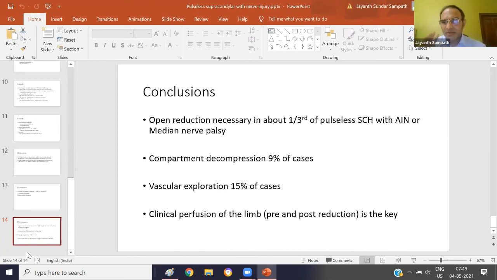You don't have to go and explore it. So I think it's a good paper in that they have good numbers of this very rare but important and anxiety-provoking clinical scenario for most orthopedic surgeons.